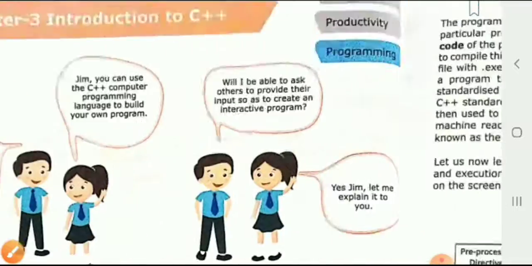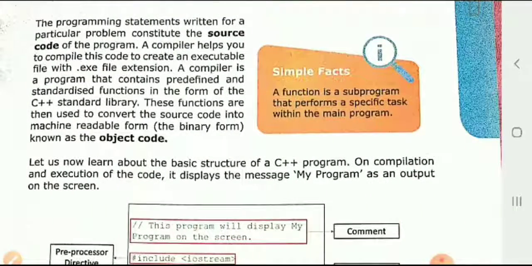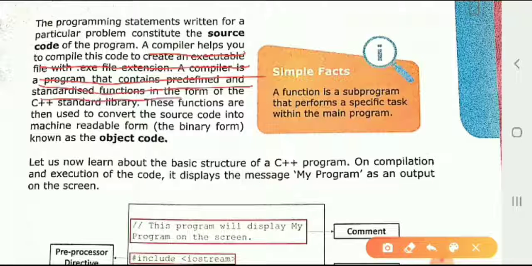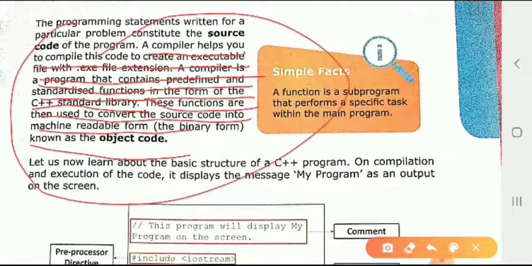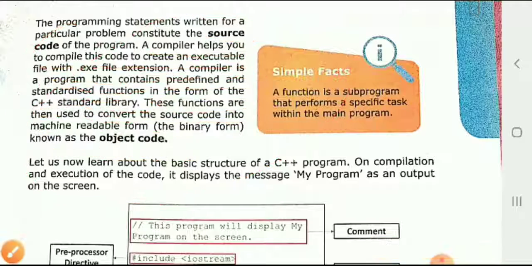Now next thing we have to go through in this chapter. What is a compiler? A compiler helps you to compile the code and create executable files. A program that contains predefined standardized functions from the C++ standard library is called a compiler. These functions are then used to convert source code into machine readable code, which is called object code. There are two things: first is source code, and second is object code. Okay, that is the main thing.